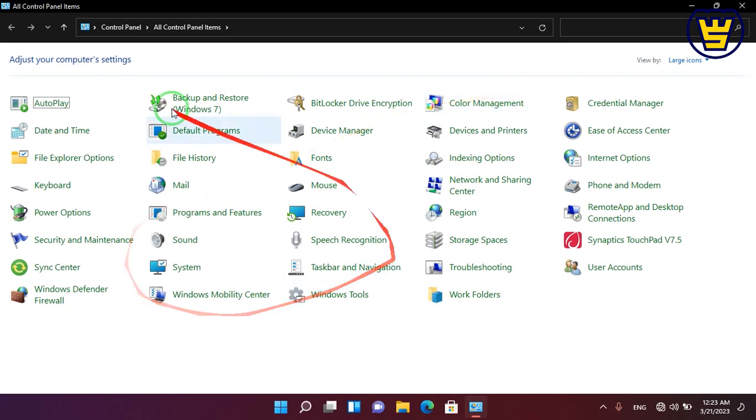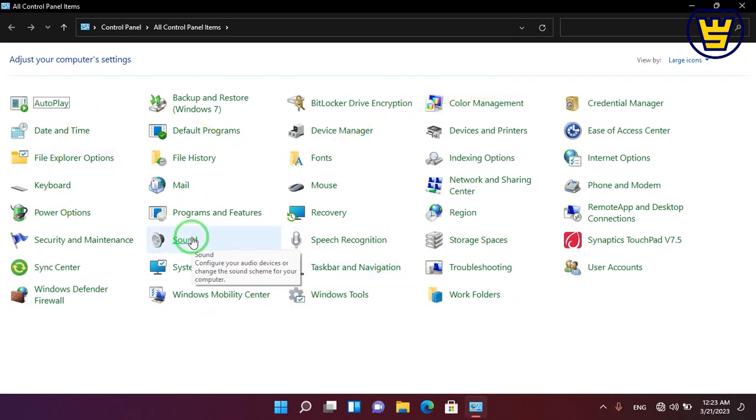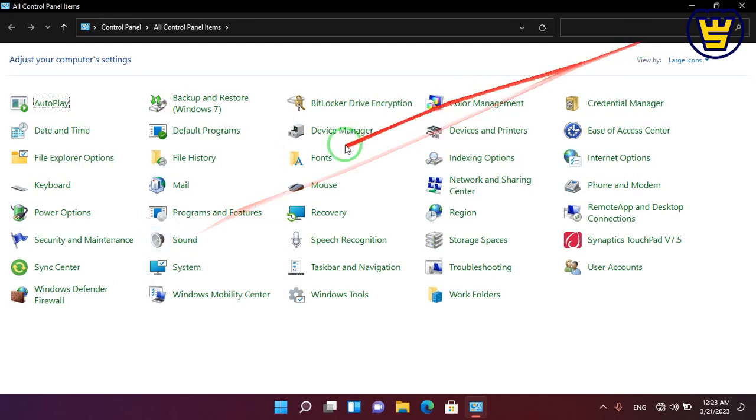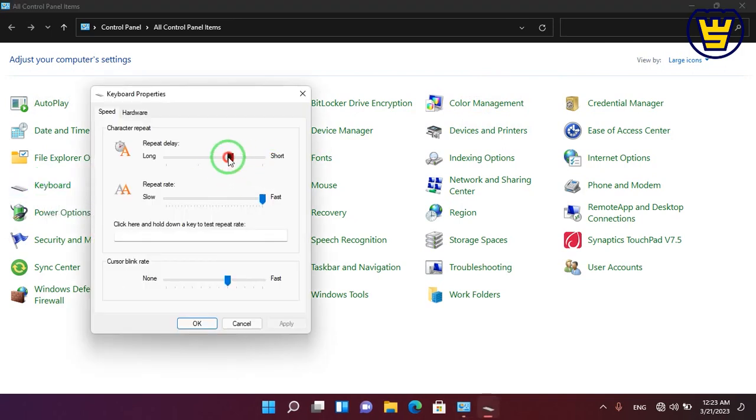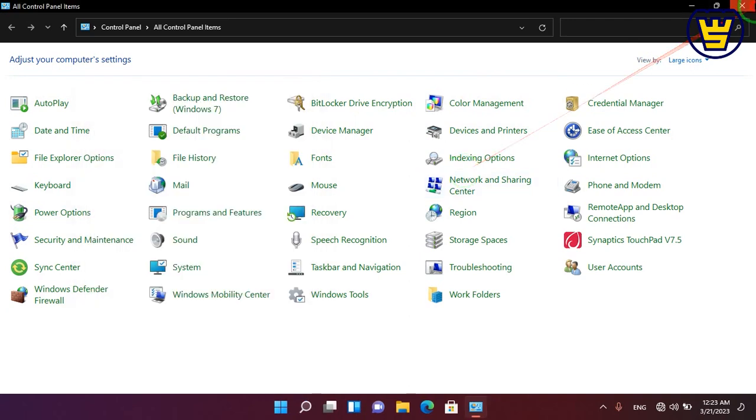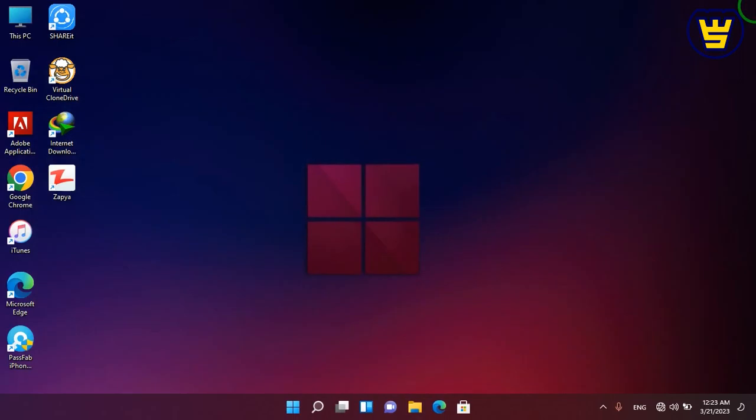Here, see guys, I can open the Control Panel now, because I disabled the restriction. By this way, you can disable Control Panel so that no one can change it.